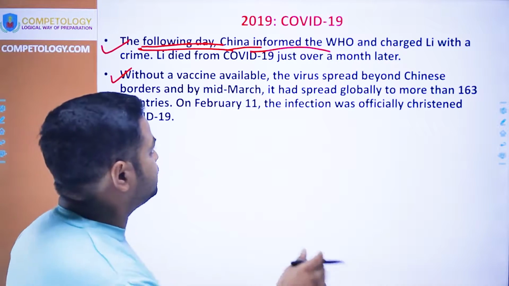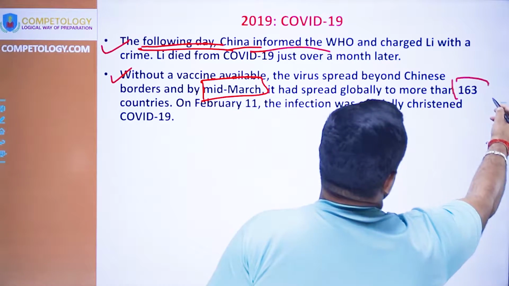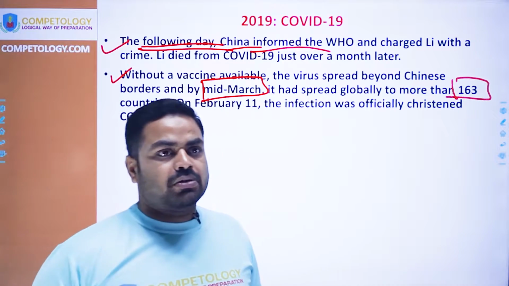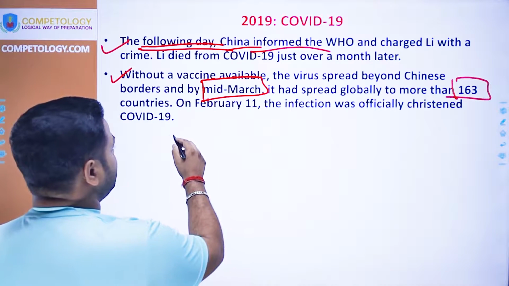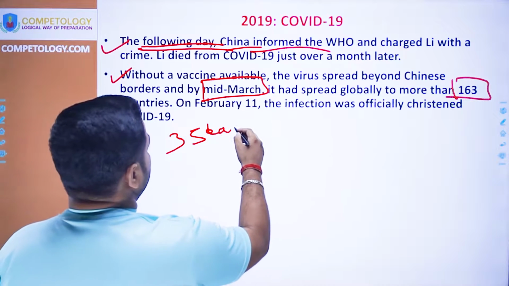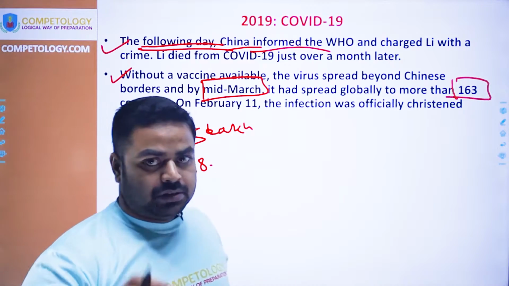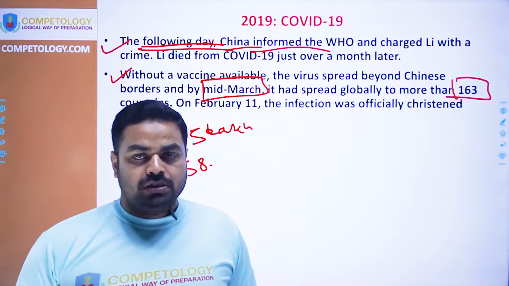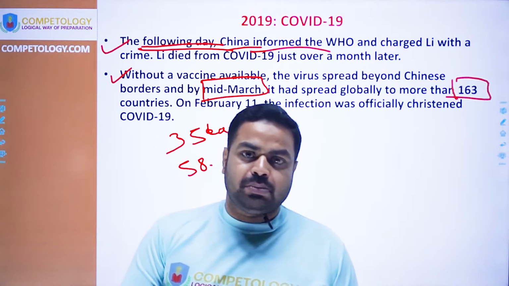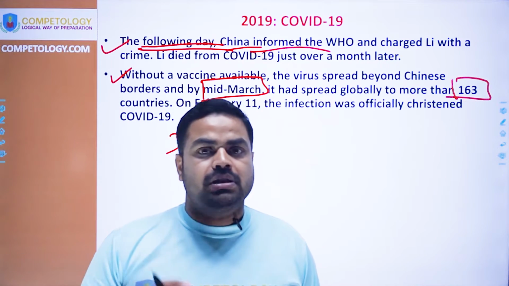Airways were restrained, but by then it was very late, and by the middle of March, more than 163 countries had the coronavirus within their boundaries, and at present around 35 lakh people have lost their life, and around 58 crore infected people are there in the world. So this is the grim situation that has happened due to the spread of coronavirus, and because of the mishandling of the situation by China as well as the WHO.